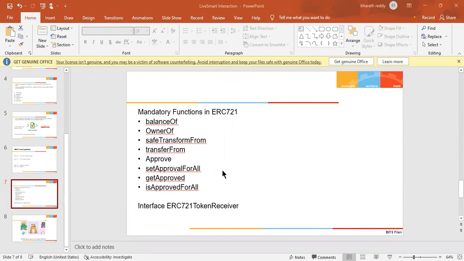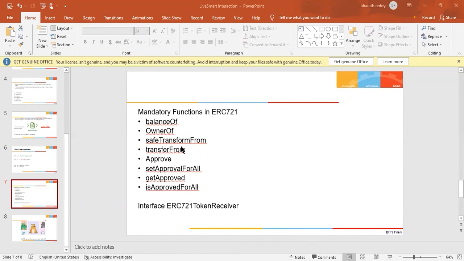Another function related to ownership is the ownerOf function. You give it a token ID and it's going to tell you which address owns this asset. Then we have a couple of functions known as transfer functions. safeTransferFrom is an overloaded function, and the most simple is the transferFrom function.